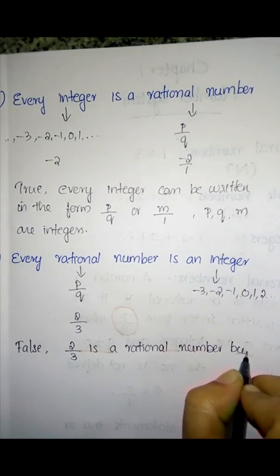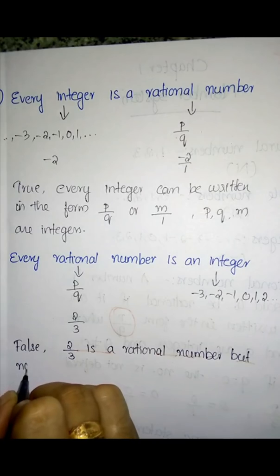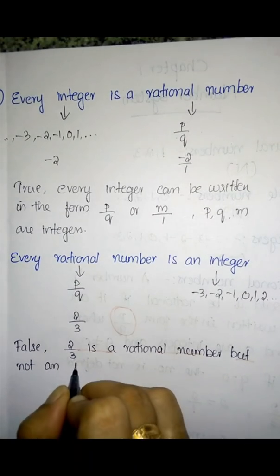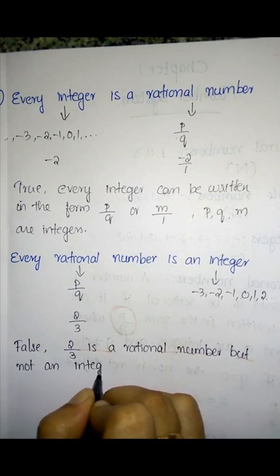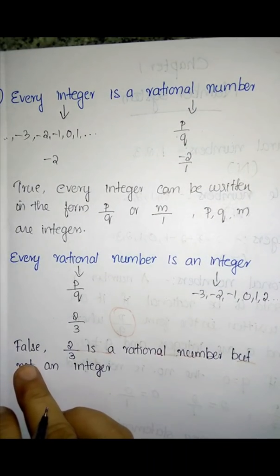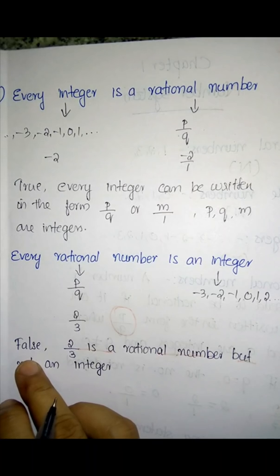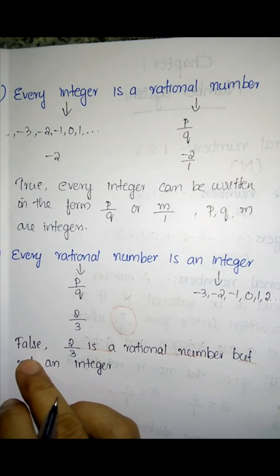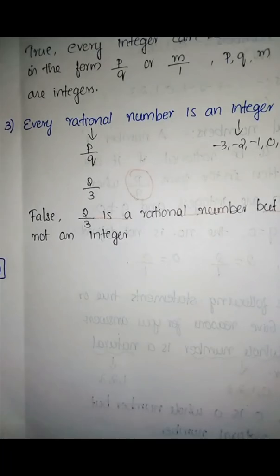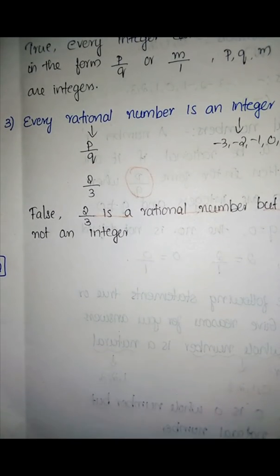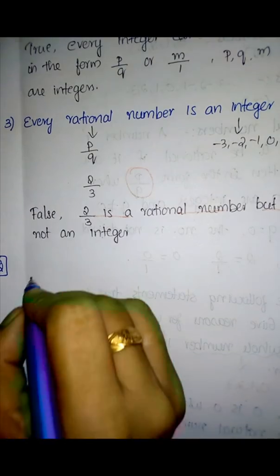2 by 3 is a rational number but not an integer. Okay, so if the answer is false, you have to mention one example. If it is true, you have to write the reason, and if it is false, you have to write one example. Hope you understood this question. Then we move to the next question.